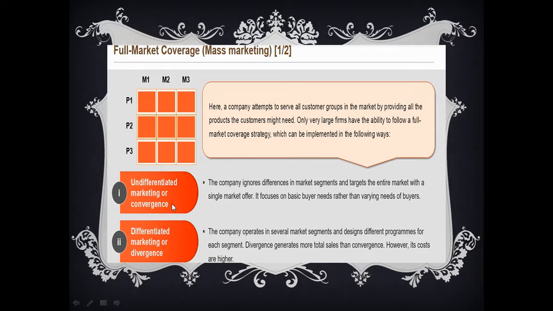The business that we do by convergence, undifferentiated marketing, will be lesser than the business that we can do in differentiated marketing, because differentiated marketing obviously leads to more market coverage and generation of more sales, as it's going to show variations. And we already know that all customers do not have absolutely similar needs. Even customers belonging to one single segment will have no exact similarity between them. So even in that particular segment, if we show some variations, there are more chances of reaching each and every customer profitably.